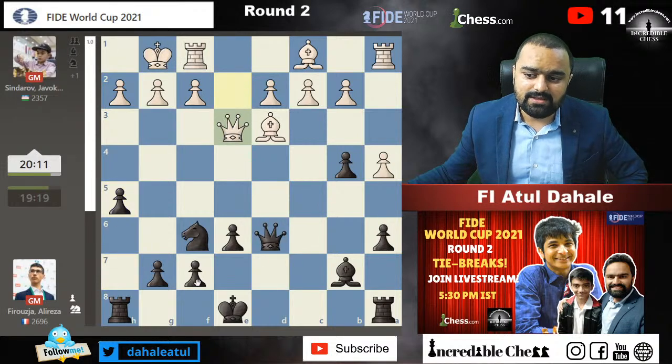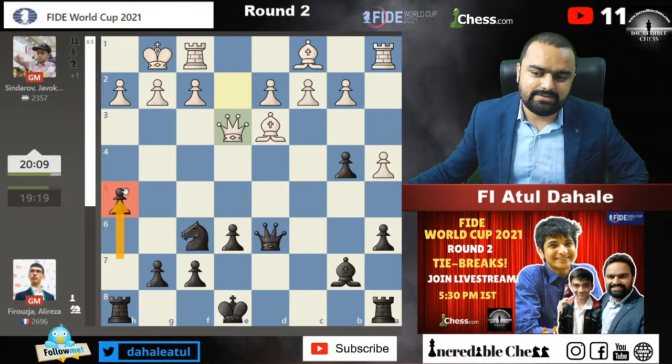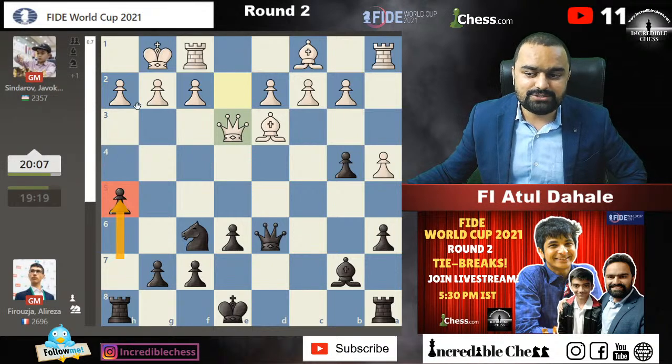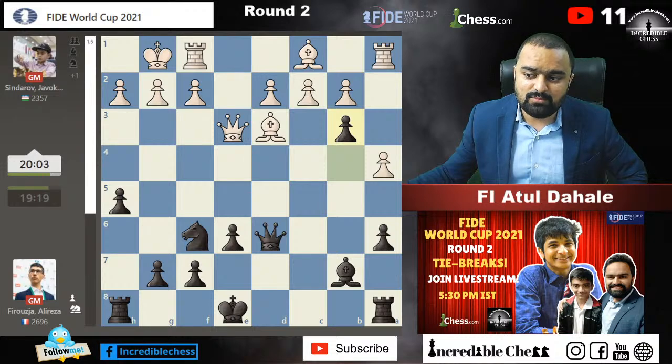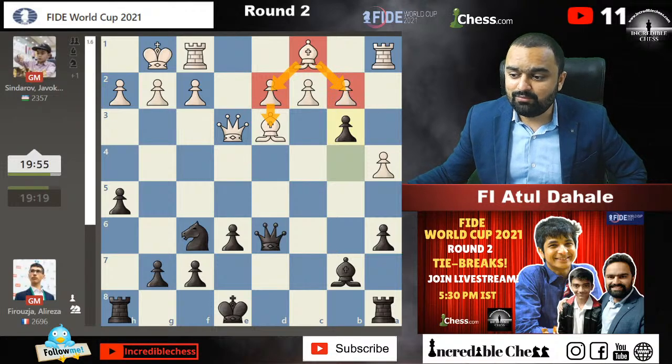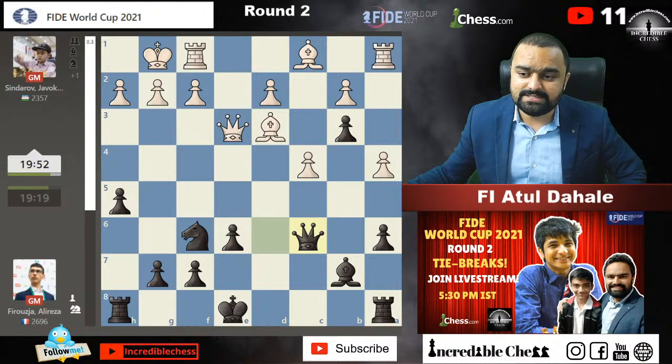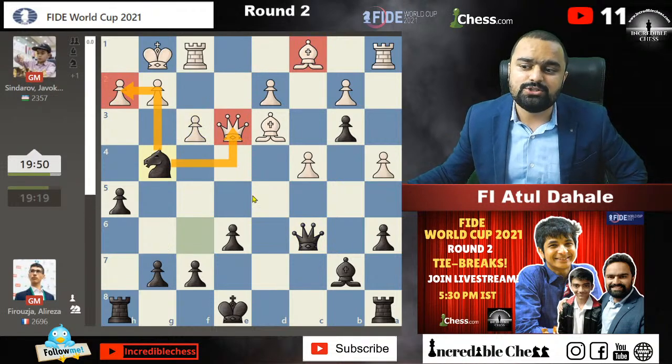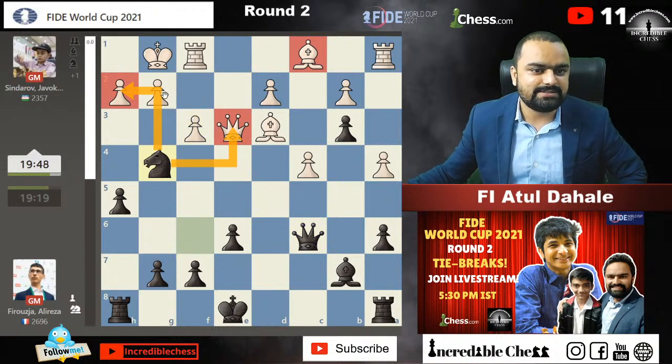As he has played h5, he has made it clear that he is going for the king straight away. He's not going to slow down anytime. And then he plays this b3 move also, not allowing this bishop to come into the game, because now the d pawn cannot be played, the b pawn cannot be played. And okay, what to do? He played c4, then queen c6 attacking there, and the knight jumps on the g4 square, attacking so many things.